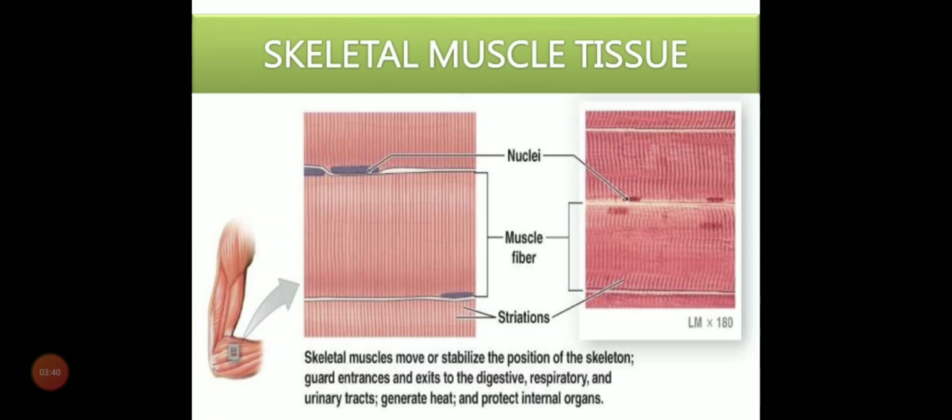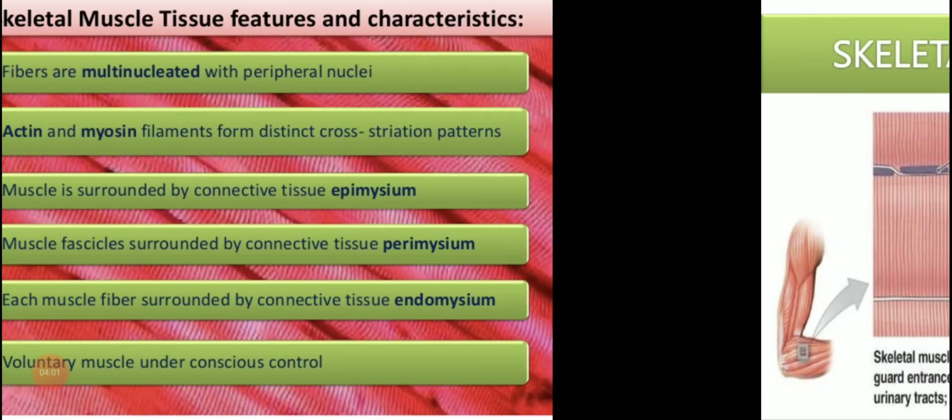You can also write this paragraph in the form of points, so that while writing the answer you can make it more presentable. Then comes nuclei, which are present in skeletal muscles, and muscle fibers are there. Striations means linings. We can see the linings present in this type of muscle tissue.